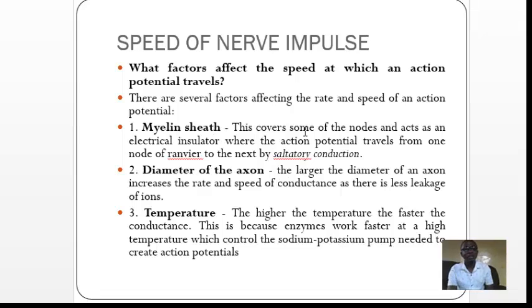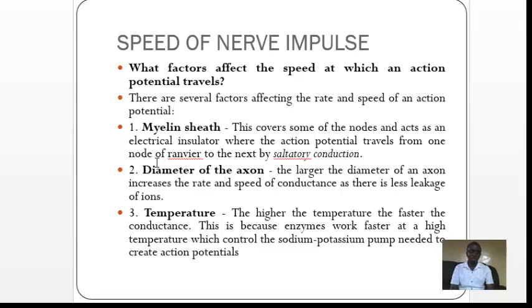Myelin is a fat or lipid which covers the axon and leaves gaps that are the nodes of Ranvier. The myelin sheath acts as an electrical insulator. Therefore, the nervous impulse or action potential travels along the nodes of Ranvier. Myelinated neurons conduct nervous impulses at high speed compared to non-myelinated neurons.